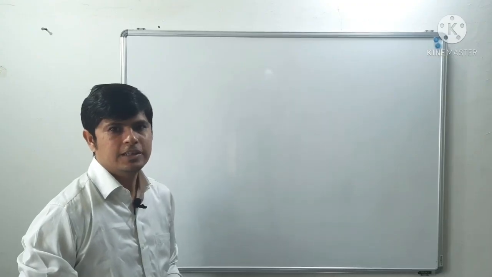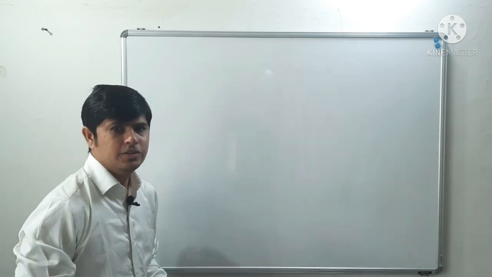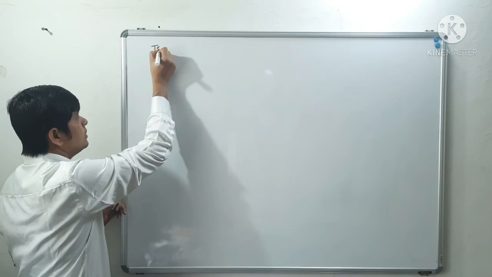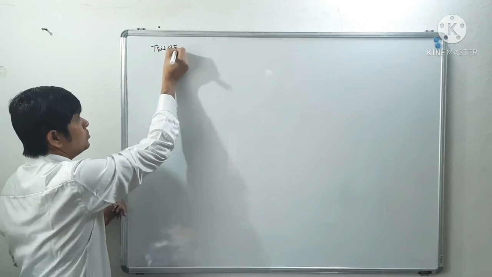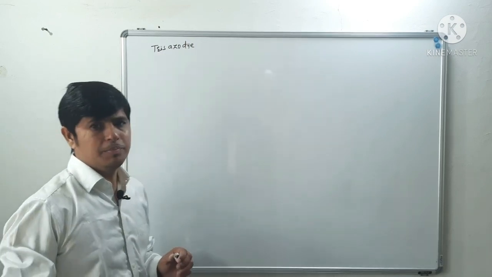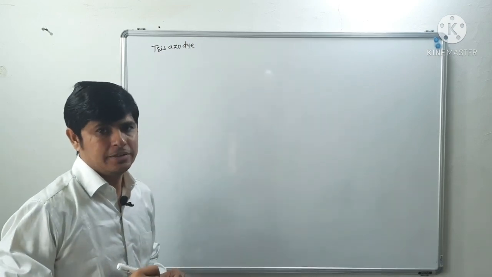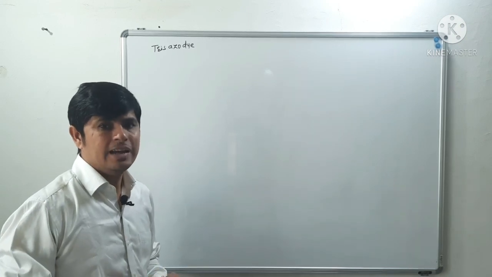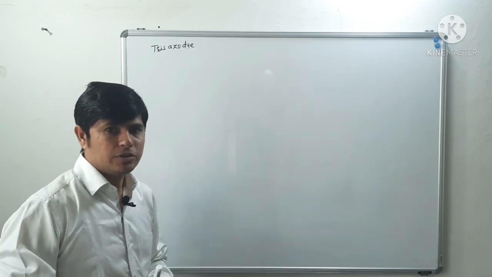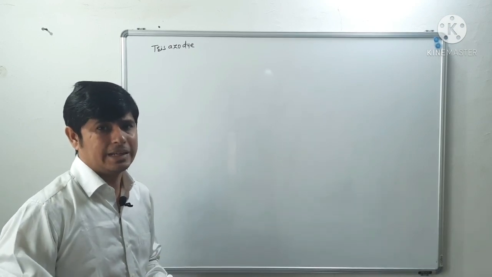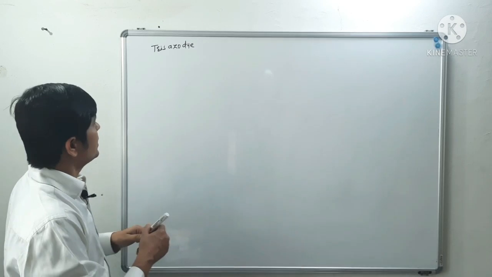Hello dear student. In this lecture we are going to see a tris azodye. If you remember, in the last lecture we saw a bis azodye, Congo red. And in the previous lecture we saw mono azodyes. In that we saw two azodyes: one is Orange 4 and the second one is Eriochrome Black T. Now here we are going to see a tris azodye.